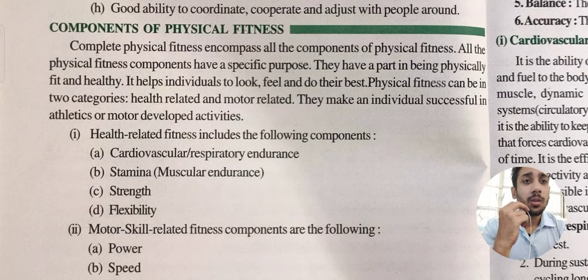Okay, individual successful athletes develop their own motor developed activities by using what? By using the following components. Let me discuss. The first one is cardiovascular or respiratory endurance, the second one is stamina or muscular endurance, the third one is strength, and the fourth one is flexibility. These are the four components of health related fitness which are used by athletes to become successful.